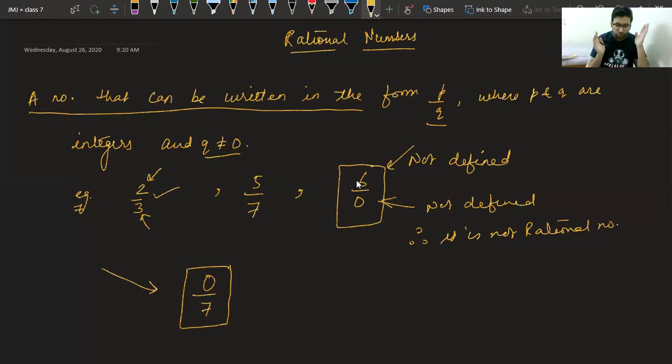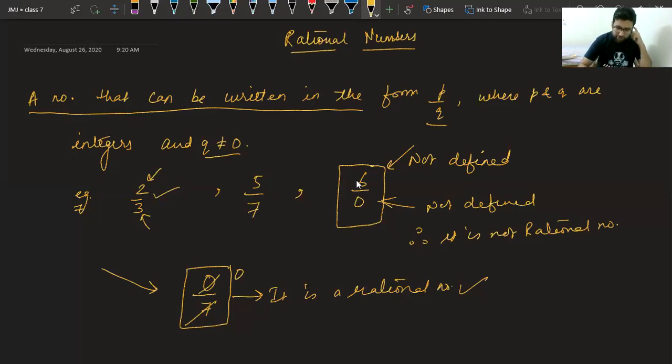P can be 0, because 0 upon 7 is defined. It is a rational number. 0 is not allowed in the denominator, but it can come in the numerator. That is a rule of rational numbers. 0 cannot come in the denominator, but it can come in the numerator.